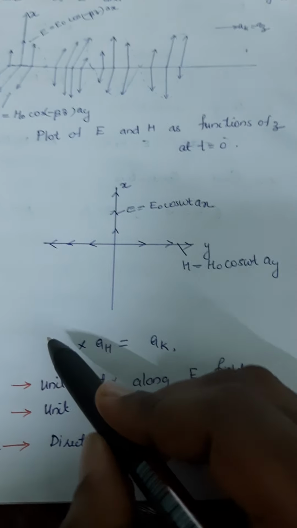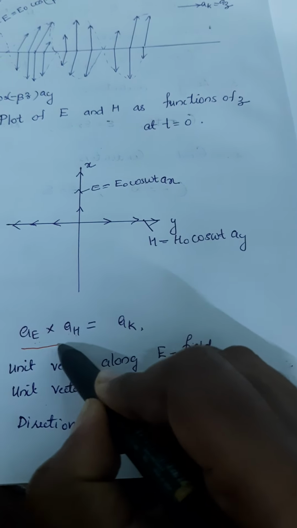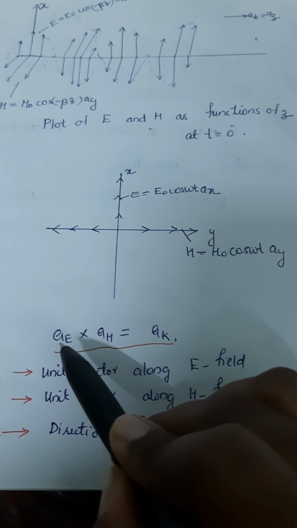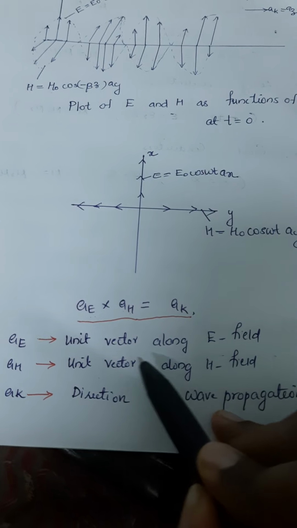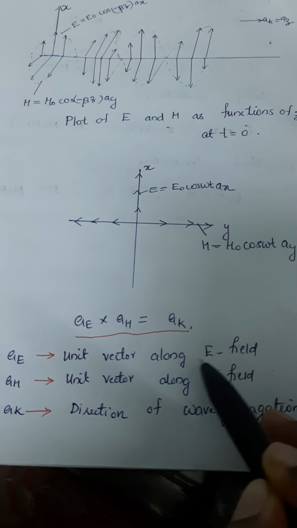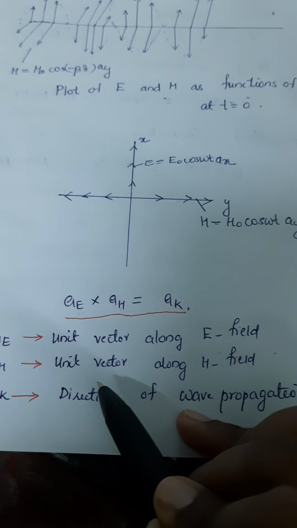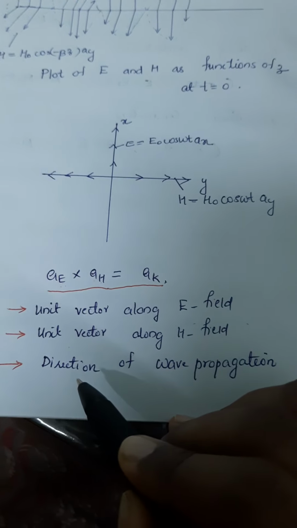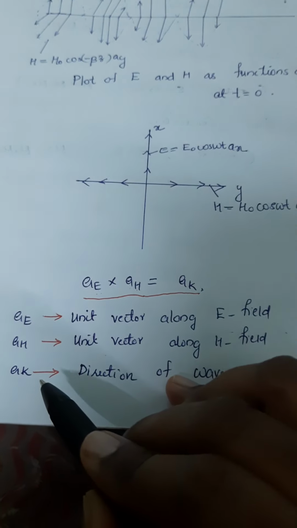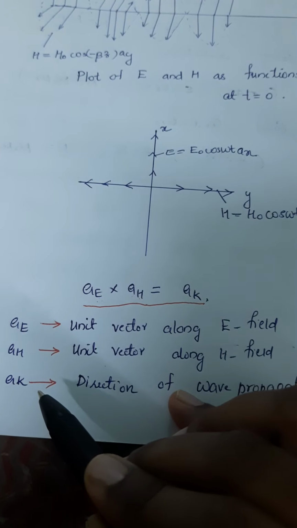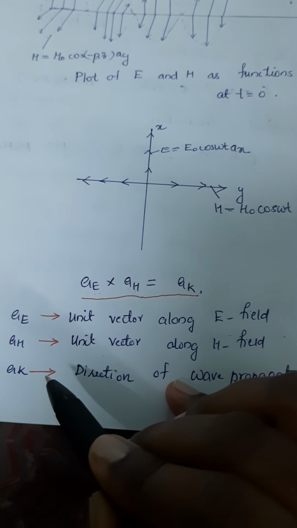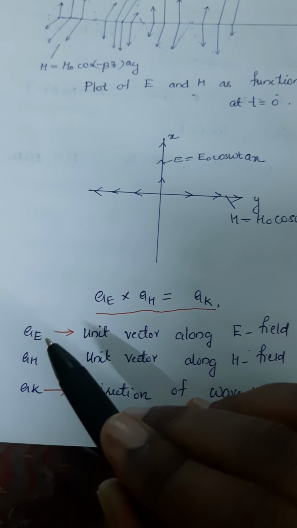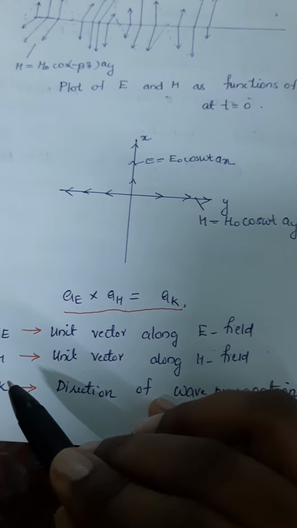That's why it's written here: a_E cross a_H is equal to a_k. a_E represents the unit vector along the E field, a_H represents the unit vector along the H field, and a_k represents the direction of wave propagation. This a_k is also equal to the a_z direction, so the wave propagation is along a_z, orthogonal to both the electric and magnetic fields.